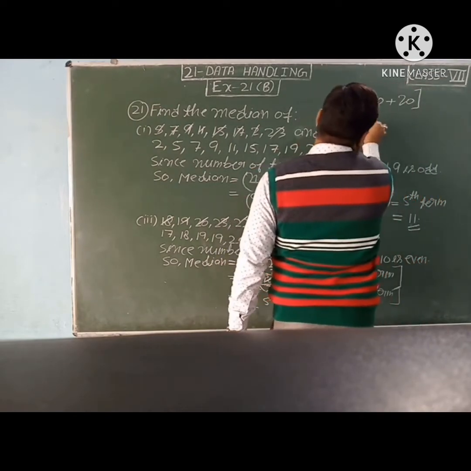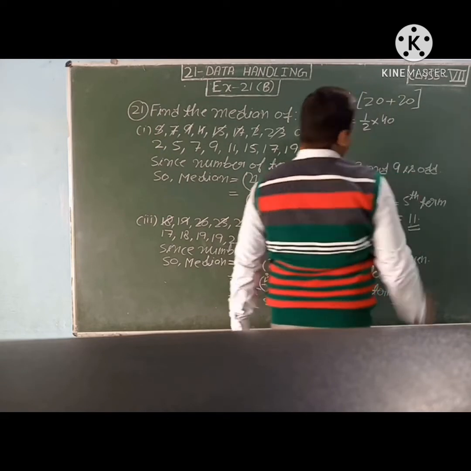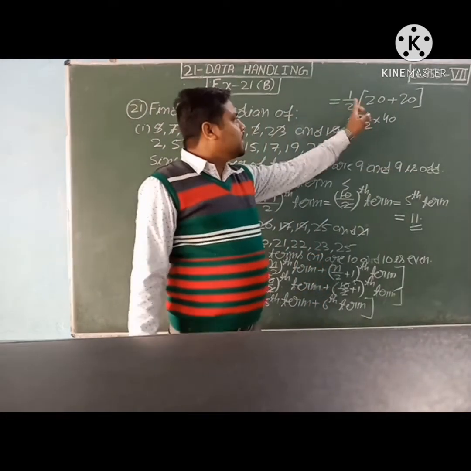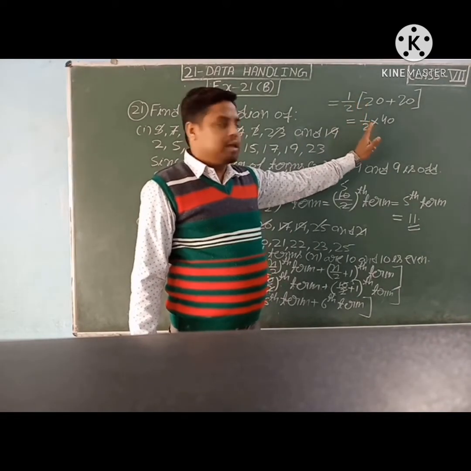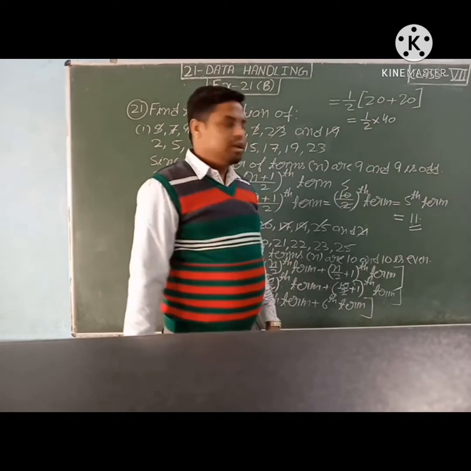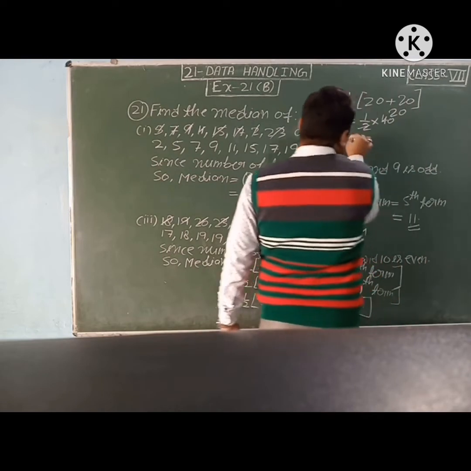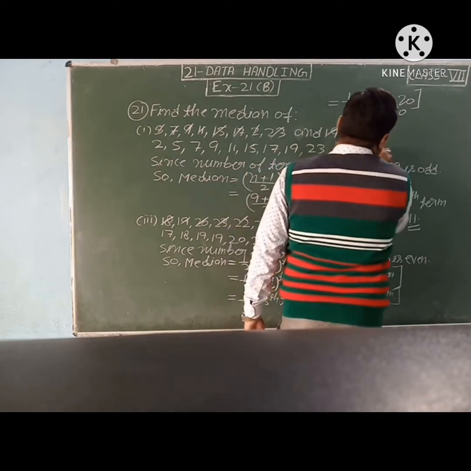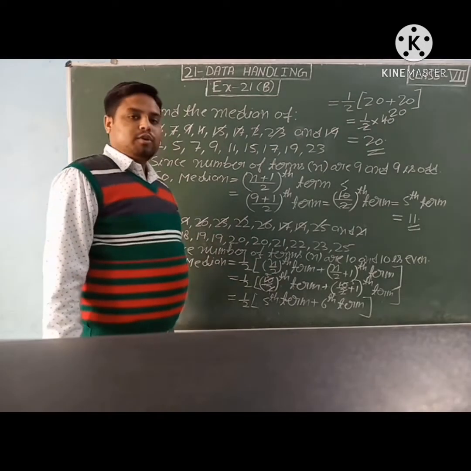So median is equal to 1 upon 2 multiply 20 plus 20, 40. Out of the bracket and between 1 upon 2 there is no sign, which means multiply. So 1 upon 2 multiply 20 plus 20, 40. So 2 2s are 4 and 0. 2 1s are 20. So students, the median in the third part is coming 20.